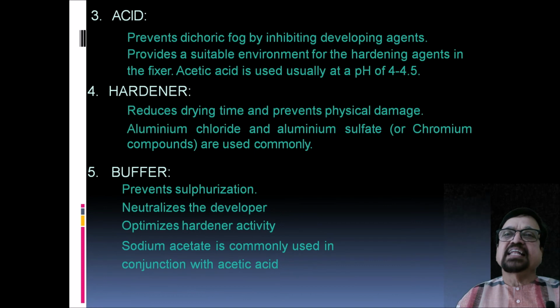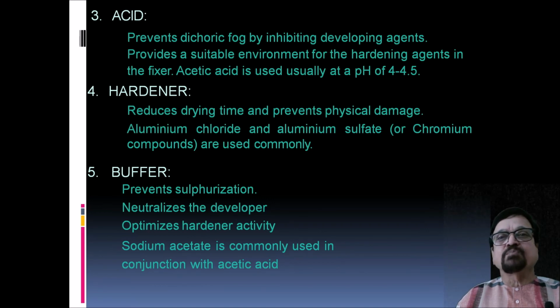Then acid: it prevents dichroic fog by inhibiting developing agents and provides a suitable environment for the hardening agents in the fixer. Acetic acid is usually used at a pH of 4 to 4.5. Now what are the hardeners? They reduce drying time and prevent physical damage. Aluminum chloride and aluminum sulfate are the two we use commonly.